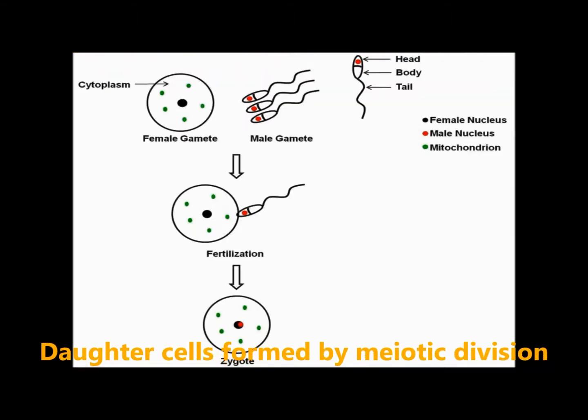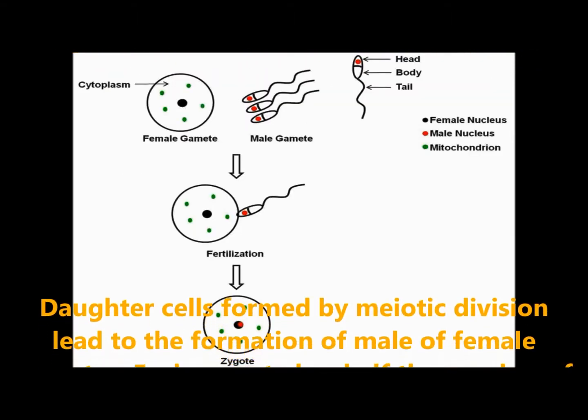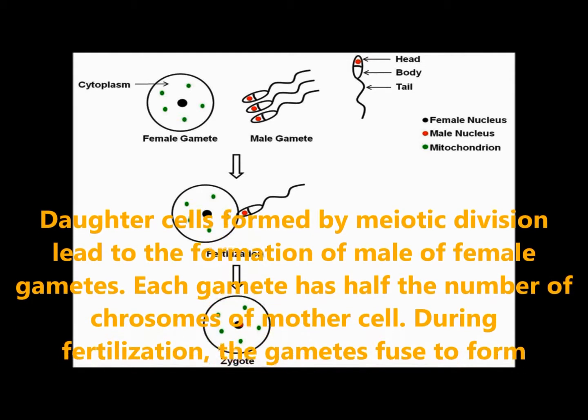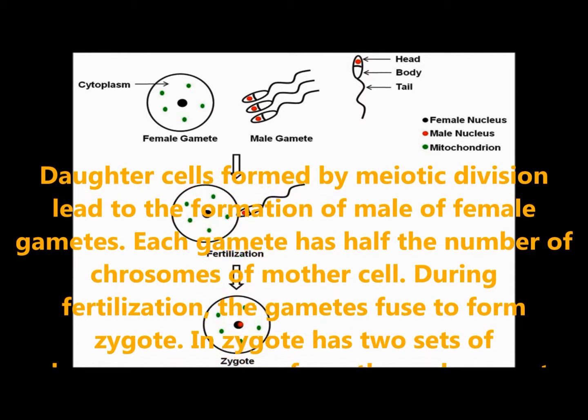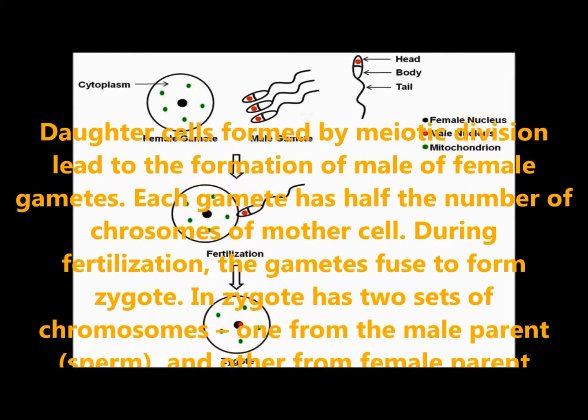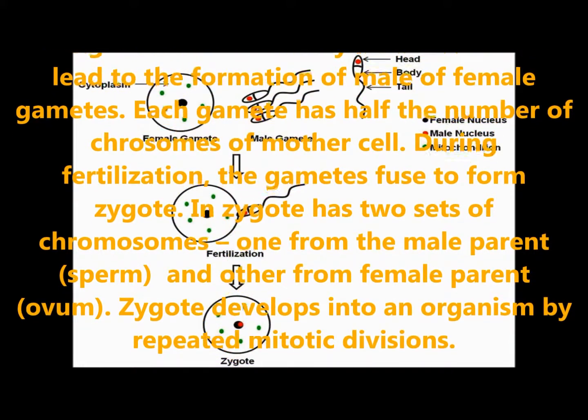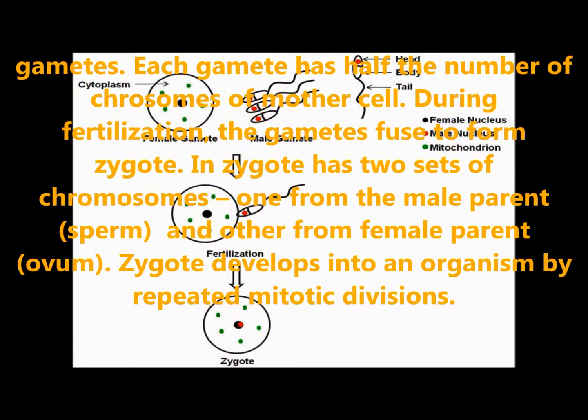Daughter cells formed by meiotic division lead to the formation of male and female gametes. Each gamete has half the number of chromosomes of the mother cell. During fertilization, the gametes fuse to form a zygote. The zygote has two sets of chromosomes.